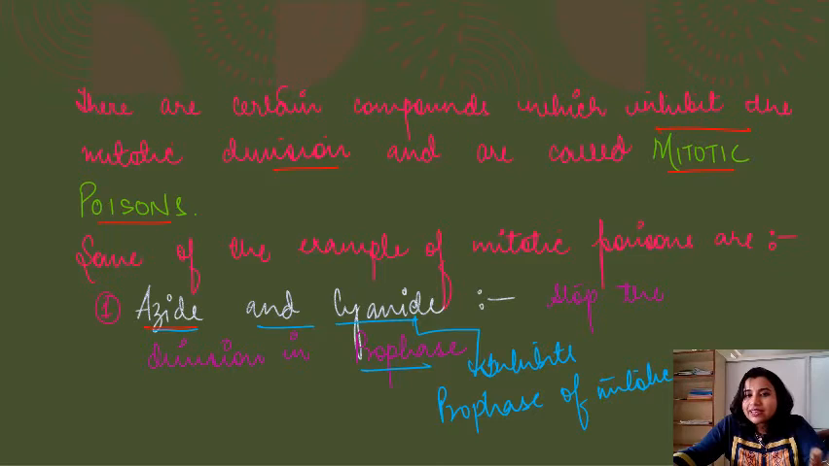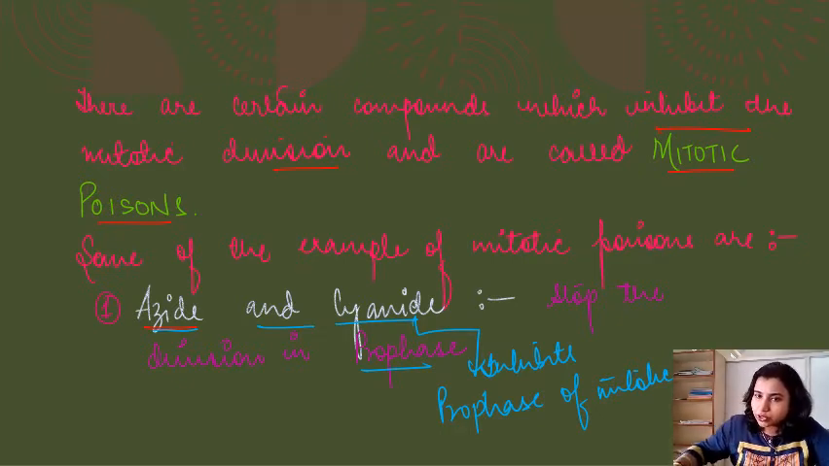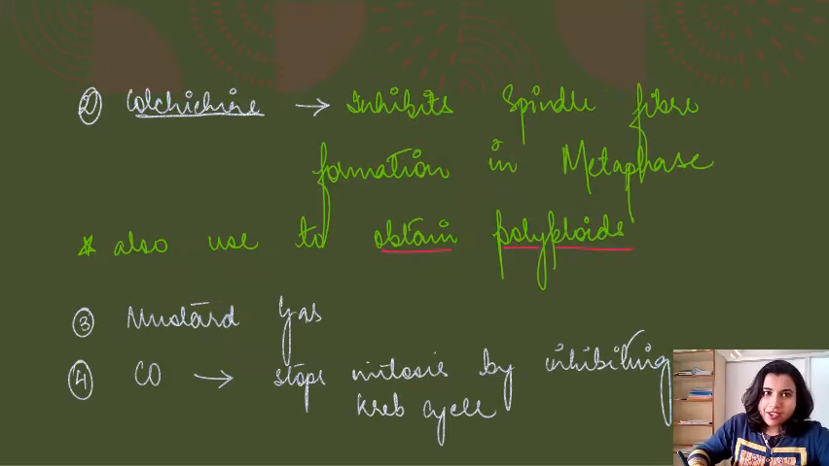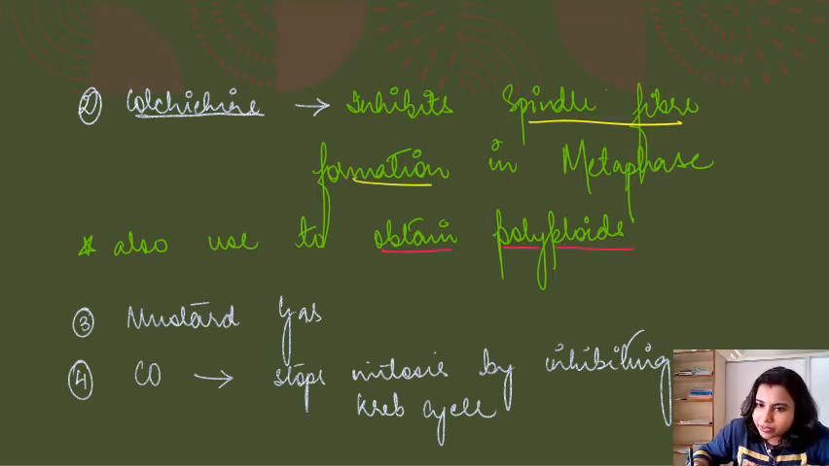So azide and cyanide are the poisons which inhibit the prophase, either by not allowing the disruption of the membrane, or you can say by promoting decondensation of chromosomes, right? So basically these two, azide and cyanide, inhibit cell division in the prophase of mitosis. Next is colchicine. Colchicine inhibits the spindle fiber formation in metaphase.